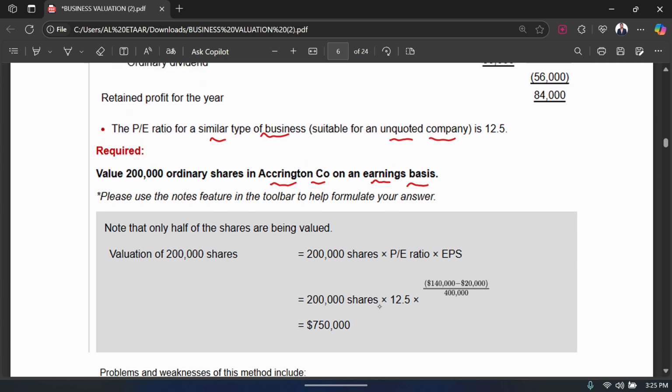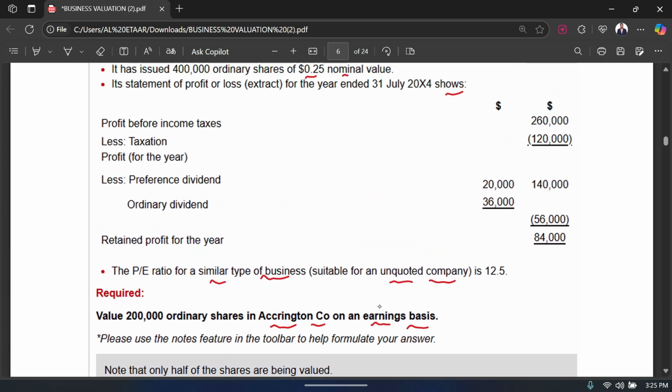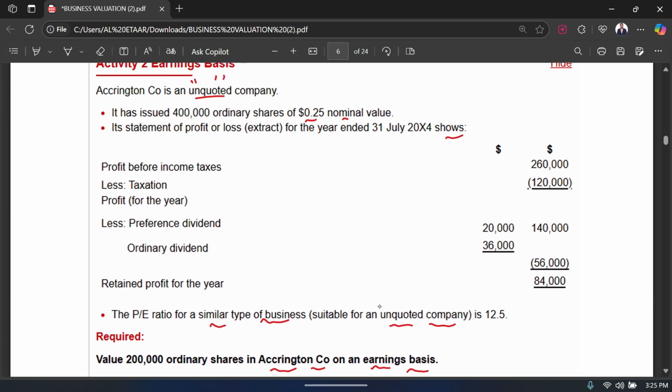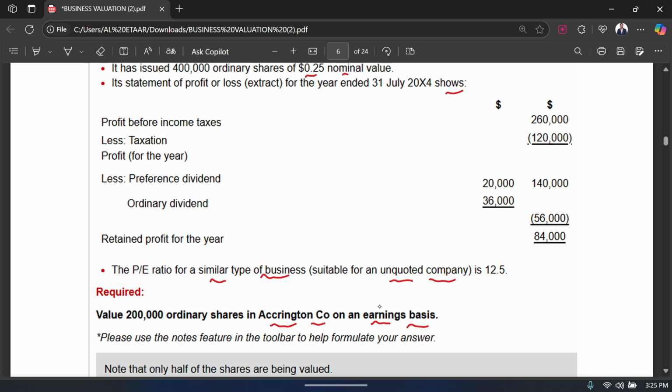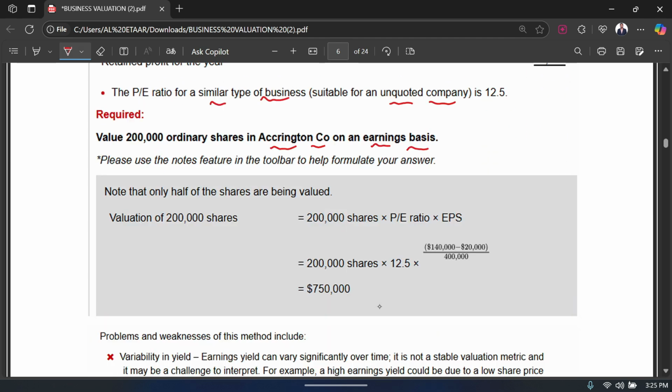So how would you calculate? You can see that there is no talk about the earnings yield in the question. They have just given you the PE ratio. So since they have given you the PE ratio, you know that you're going to use the PE ratio method to value this business. That's it. So now I'm going to write that I have 200,000 shares, because that's how much I need to value.